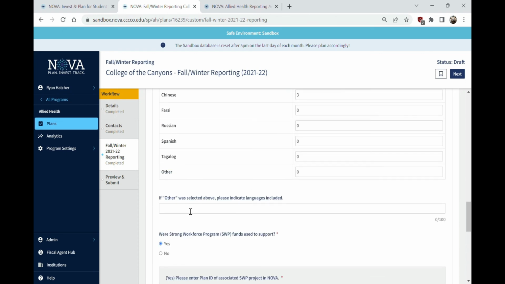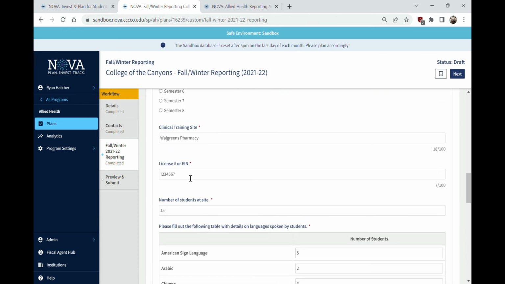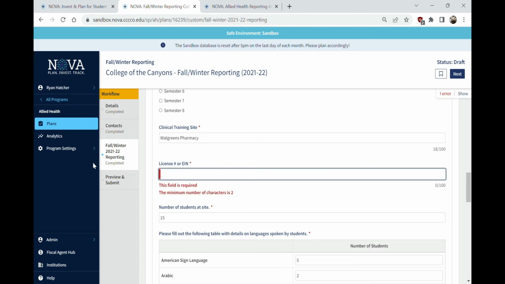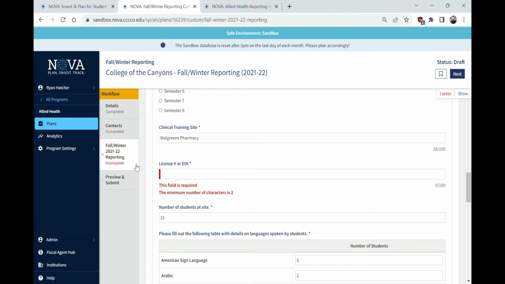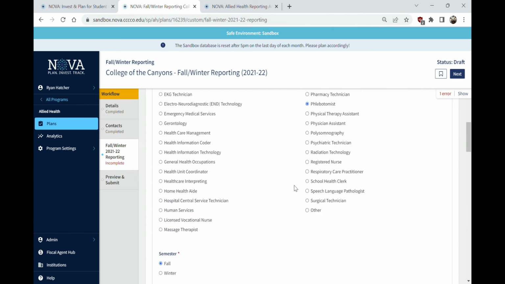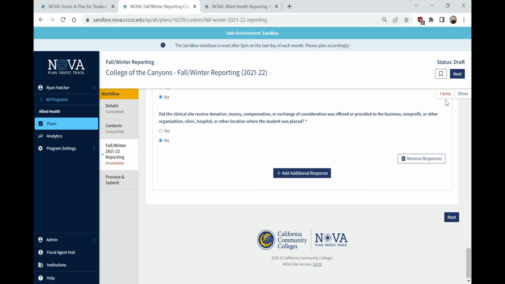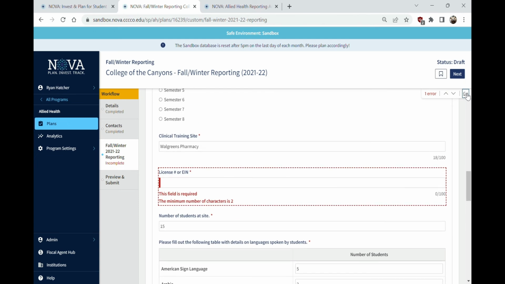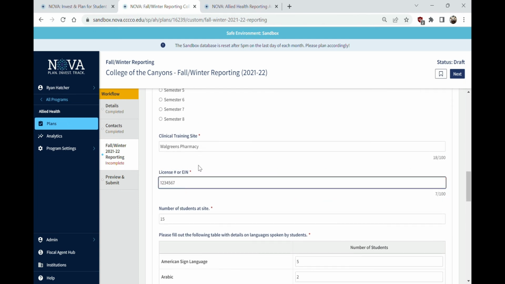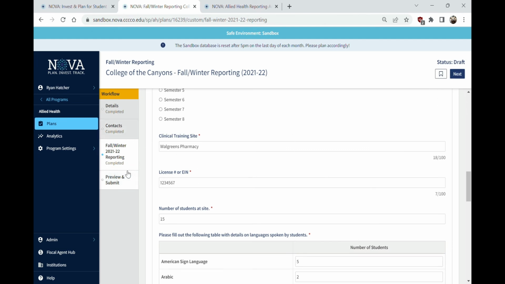One other thing I point out all the time is that if you do have something that you've missed, notice this just appeared up here in the corner when I deleted the entry there. You also see this red line, and you also see it say incomplete here. Now, if I'm in the middle of this and I don't know why it's incomplete, and this error stepper is showing up, I can go ahead and click show. It's going to take me right to the thing I'm missing. I'm going to enter a number there, and you'll notice the error stepper goes away, and this says completed.